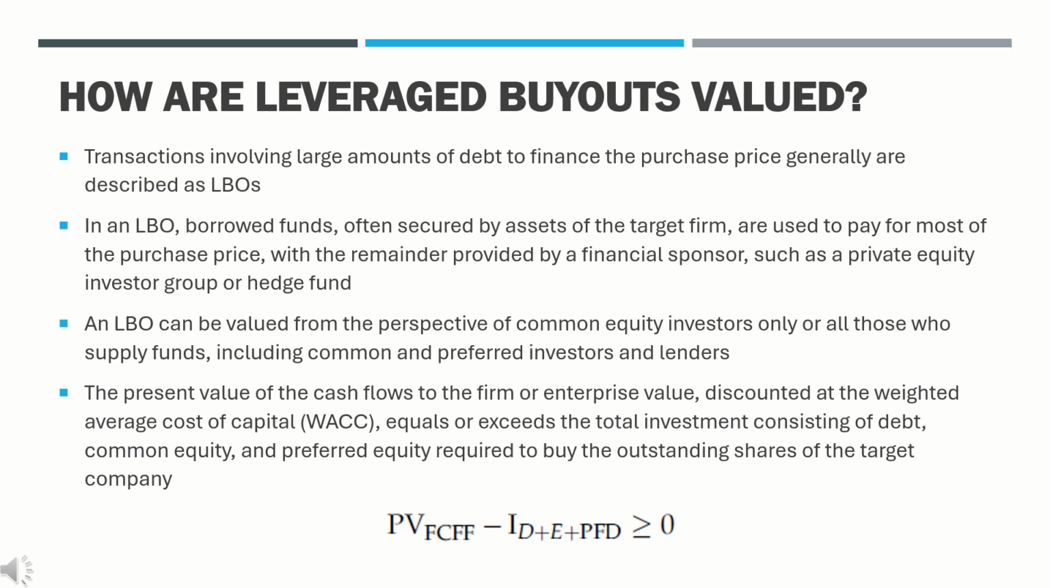Transactions involving large amounts of debt to finance the purchase price generally are described as LBOs. In an LBO, borrowed funds, often secured by assets of the target firm, are used to pay for most of the purchase price, with the remainder provided by a financial sponsor, such as a private equity investor group or hedge fund. LBOs can be of an entire company or divisions of a company. LBO targets can be private or public firms.